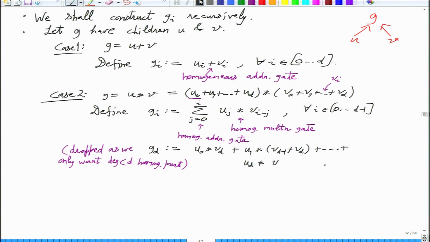If you include GD, I mean GD also can be computed, but if you include it, then there is a slight non-homogeneity that is being introduced. Okay.